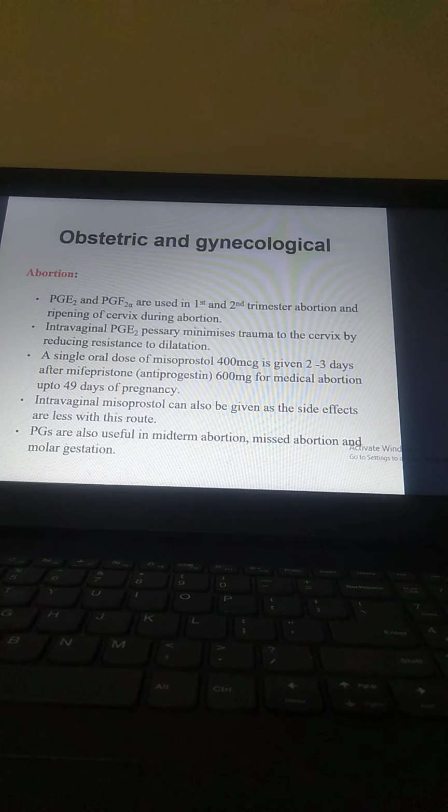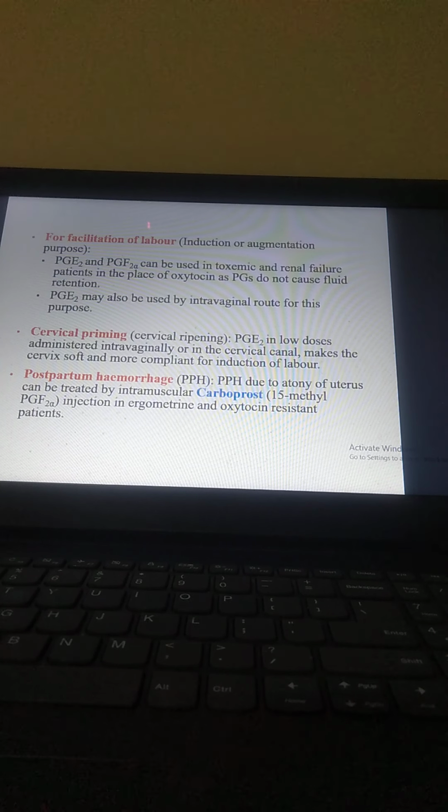Intravaginal misoprostol can also be given, as the side effects are less with this route. PGs are also useful in midterm abortion, missed abortion, and molar gestation. So this is for facilitation of labor, induction or augmentation purpose. PGE2 and PGF2 alpha can be used in toxemic and renal failure patients in place of oxytocin, and PGs do not cause fluid retention. PGE2 may also be used by the intravaginal route for this purpose.